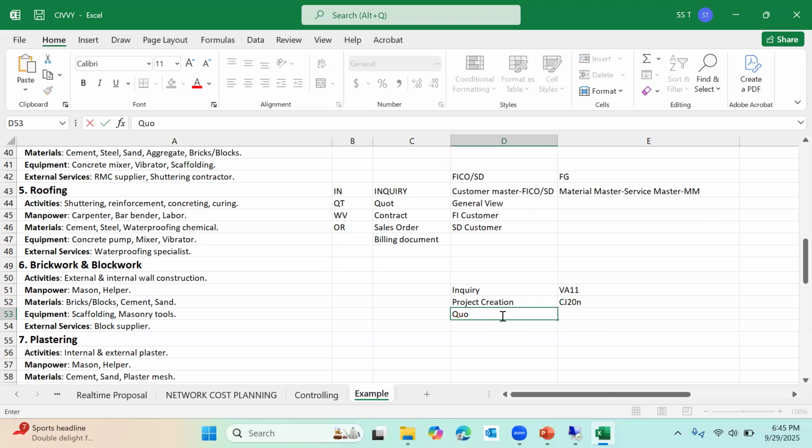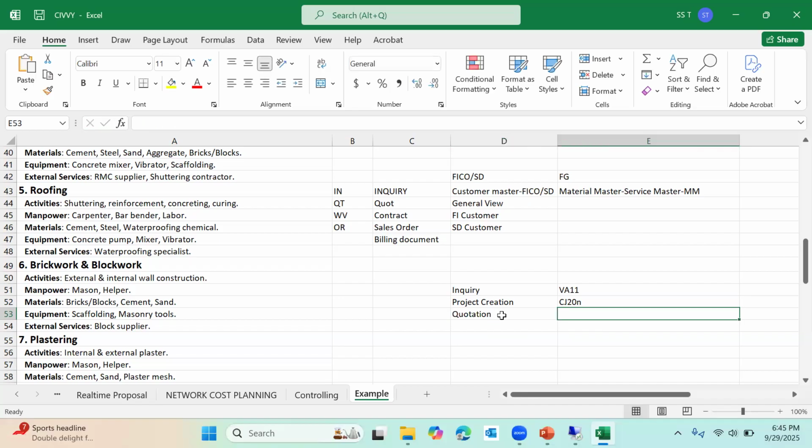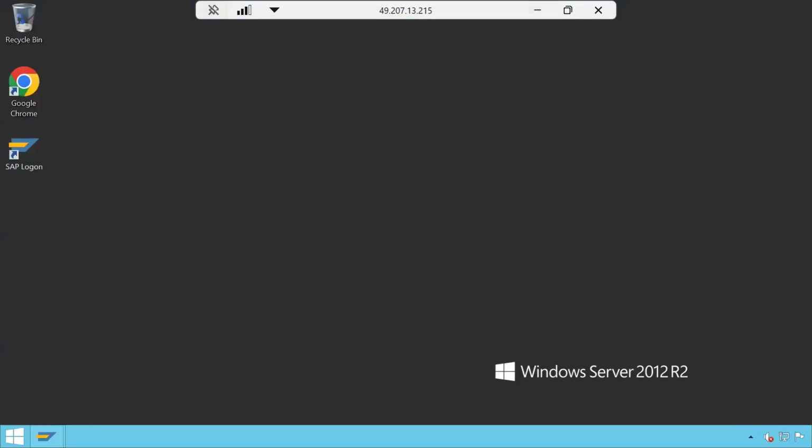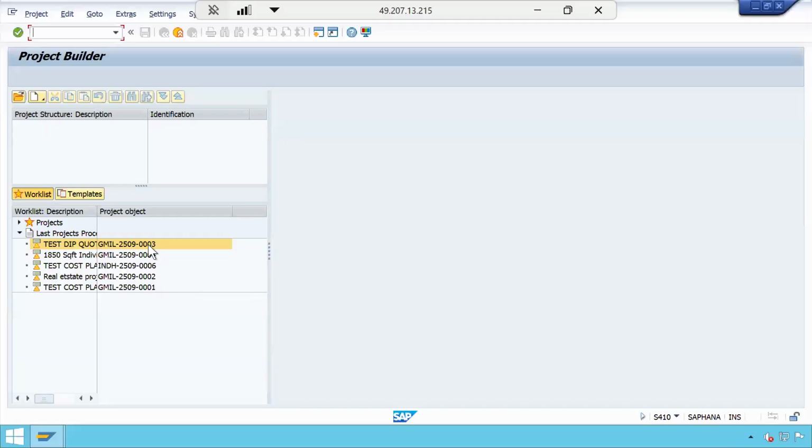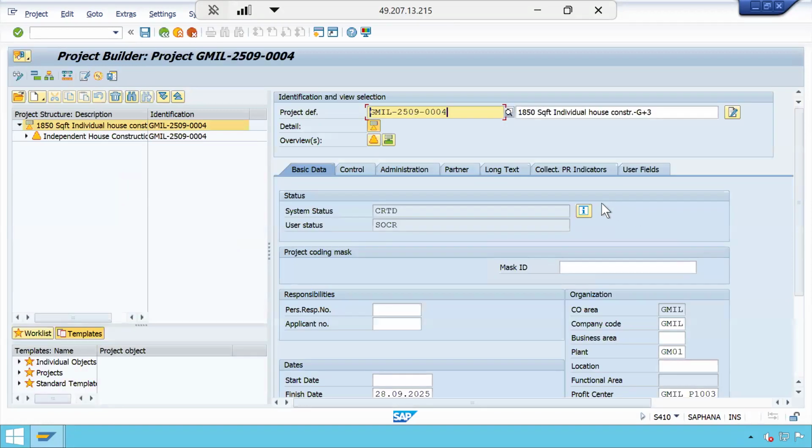What is that specific error? Can anybody remember? No, see what we have done. We were not able to create this quotation because the user status is not allowing us to create the quotation, and hence we went to the project and we actually changed the user status from estimator assigned to some other status.